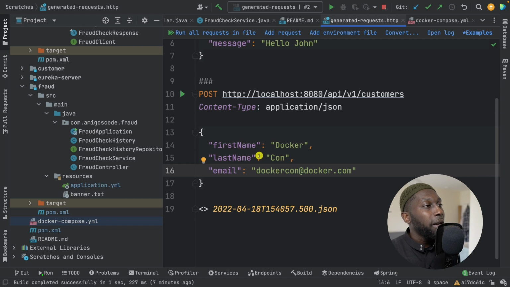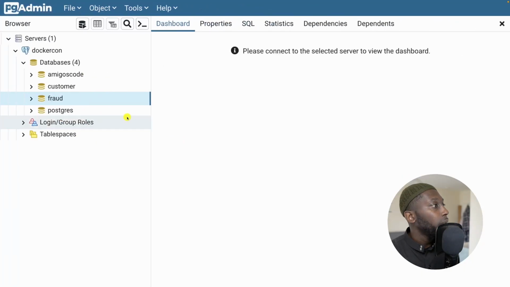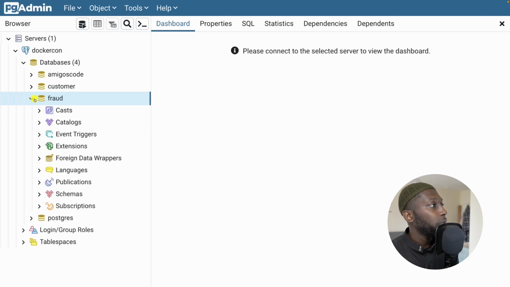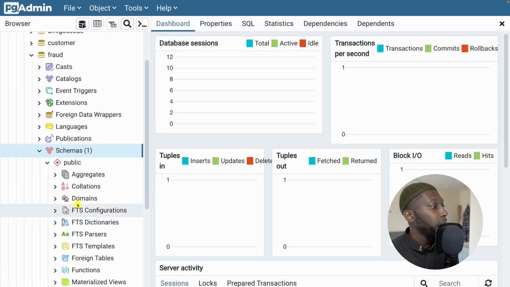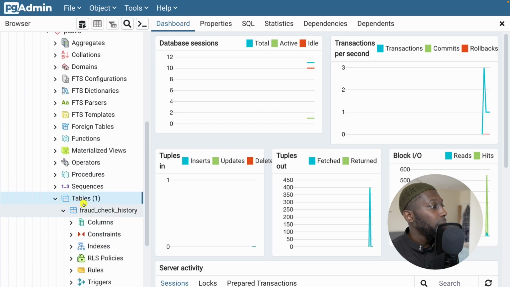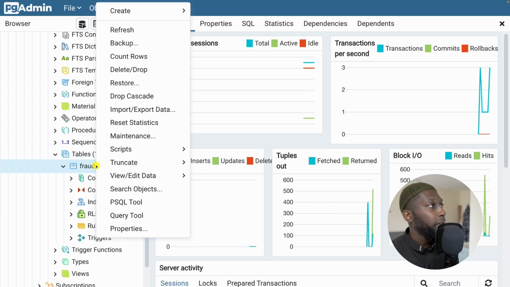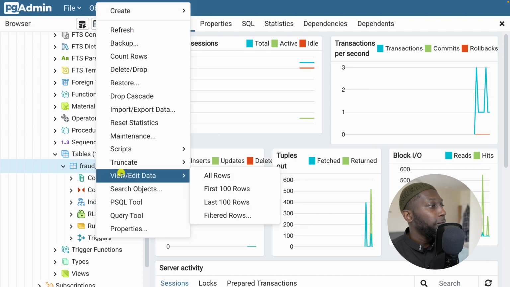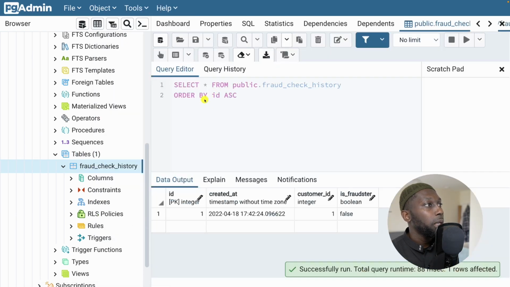Now to show you, if I open up PGAdmin in here, if I, for example, just open up fraud and then go to schemas, public, and then we have tables in here and fraud check history. If I basically just view data or rows, have a look.